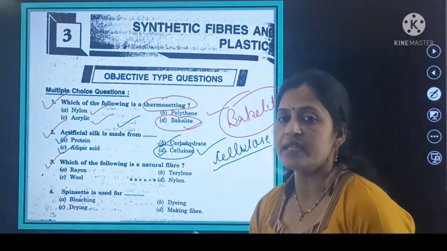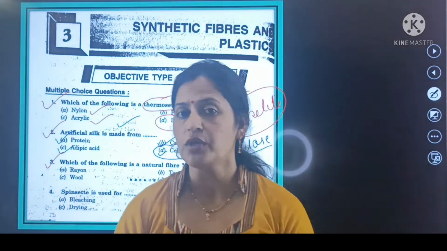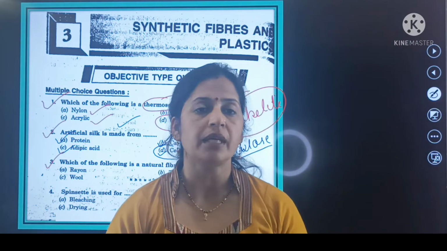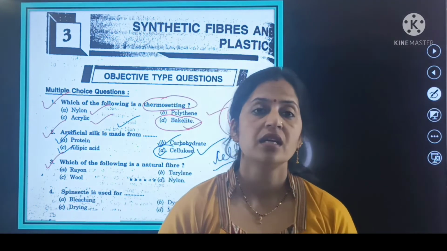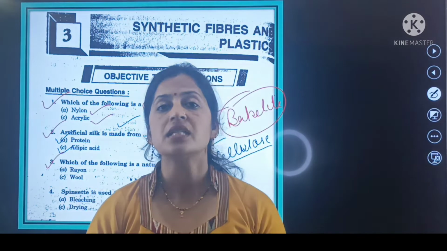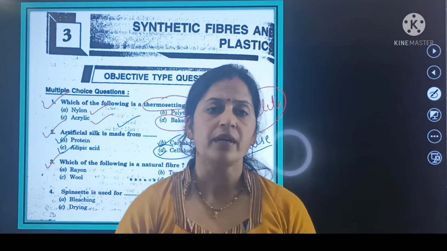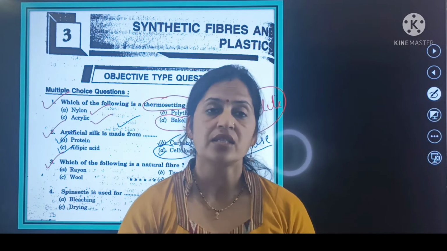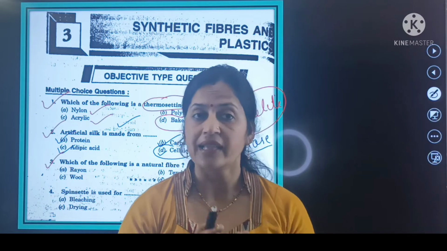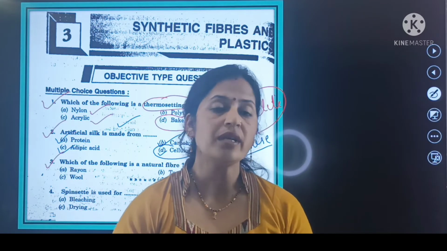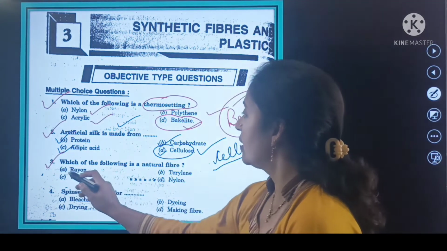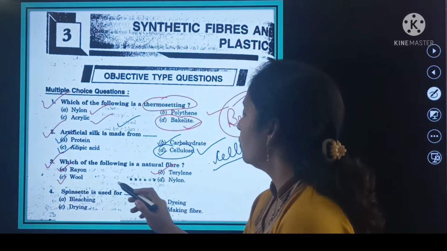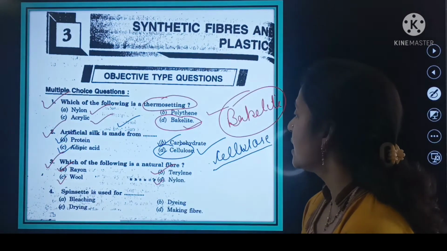Now shift to the next question, question number 3. Which of the following is a natural fiber? You should know what natural fibers are. Earlier I told you about synthetic fibers: the fibers which are made by human activities are known as synthetic fibers. Whereas natural fibers are the fibers obtained from natural resources such as natural plantation. Your options are: first is rayon, second is terylene, third is wool, and the fourth is nylon.